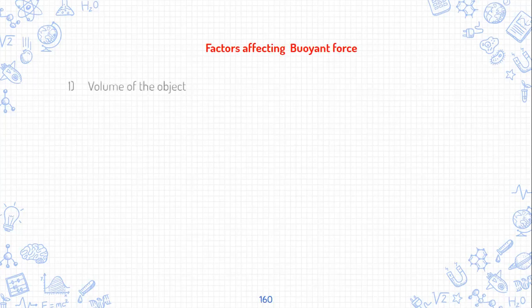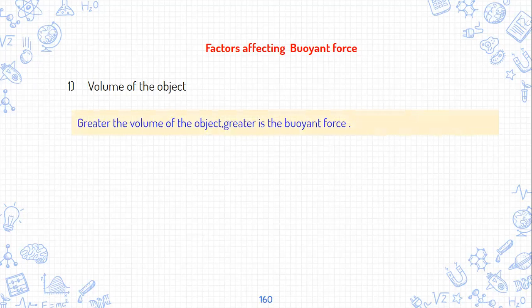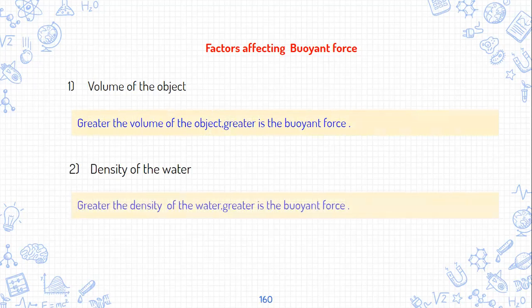There were two factors. One was the volume of the object, and we saw volume of the object is the space occupied by it. एक object कितनी जगह लेता है, that's the volume of the object. So greater the volume of the object, greater is the buoyant force. And second is density of the water. So again, greater the density of water, greater is the buoyant force. These are the two conditions that we saw.